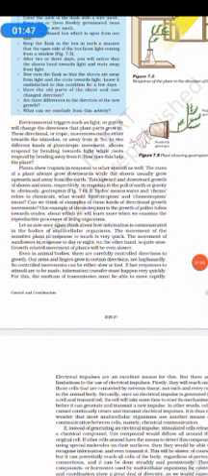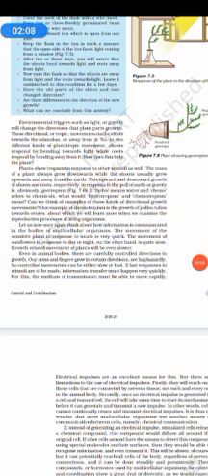The roots of the plants always grow downwards, while the shoots always grow upwards and away from the earth. This upward and downward growth of shoots and roots respectively in response to the pull of earth's gravity is geotropism.